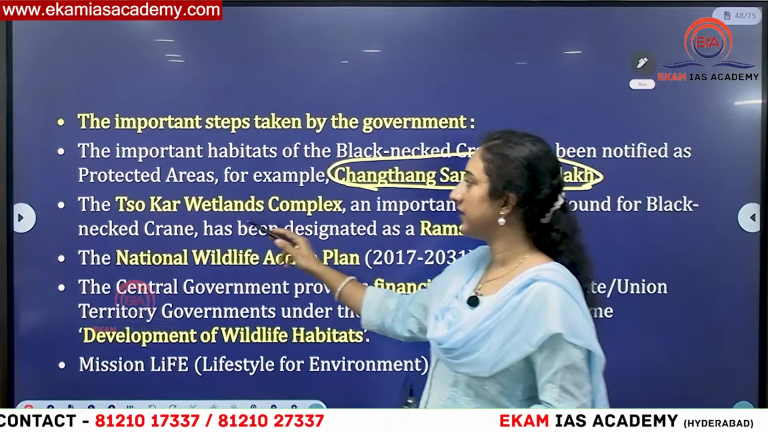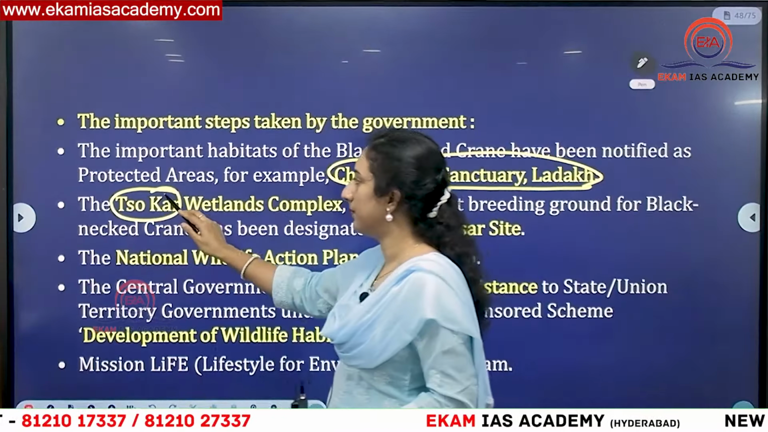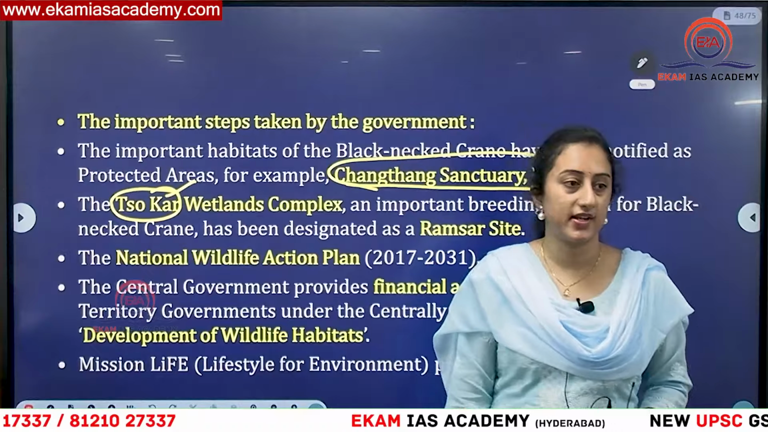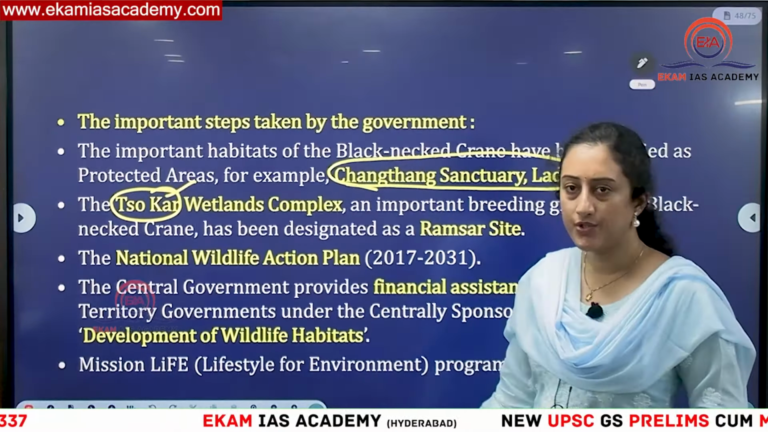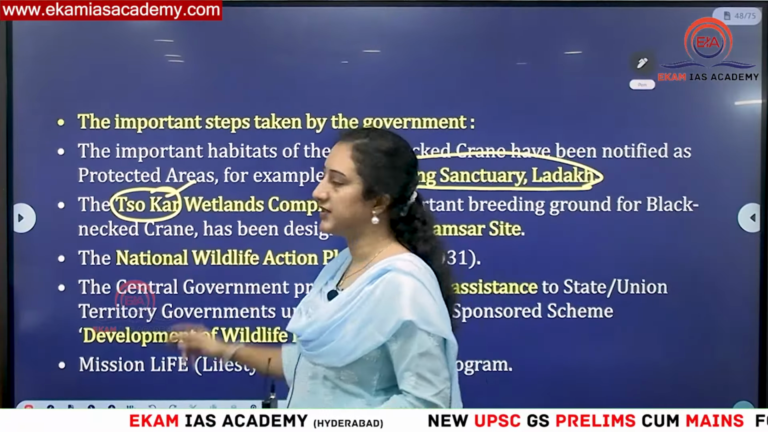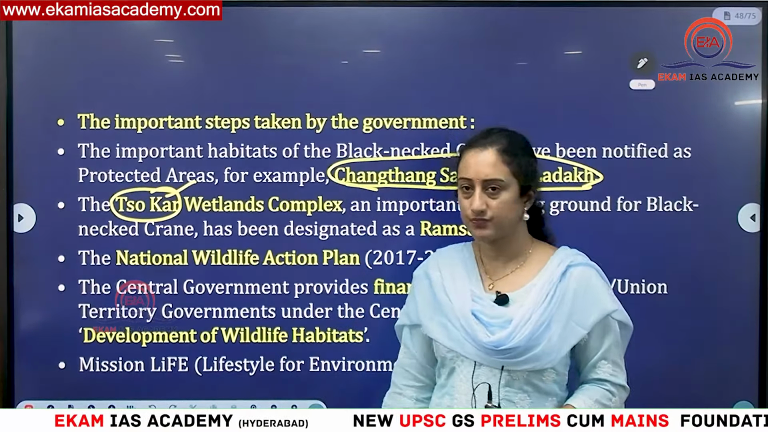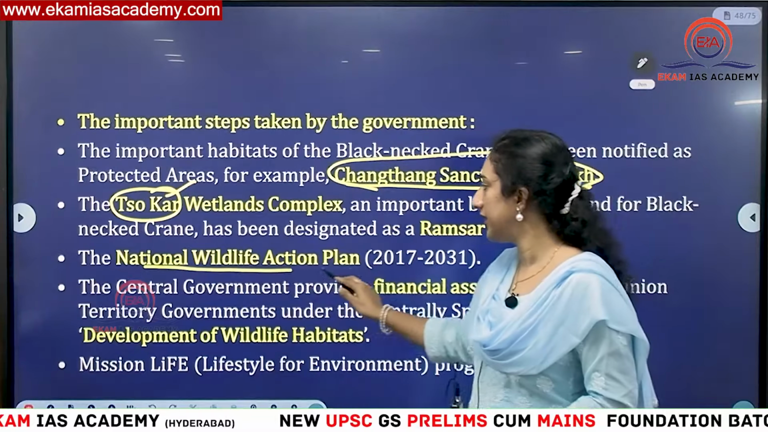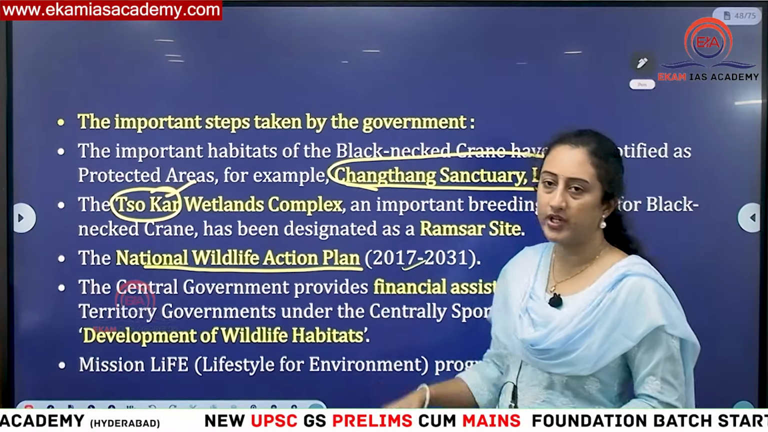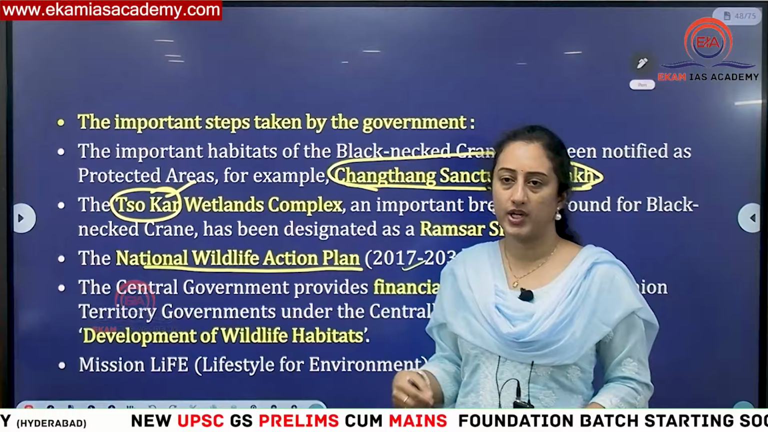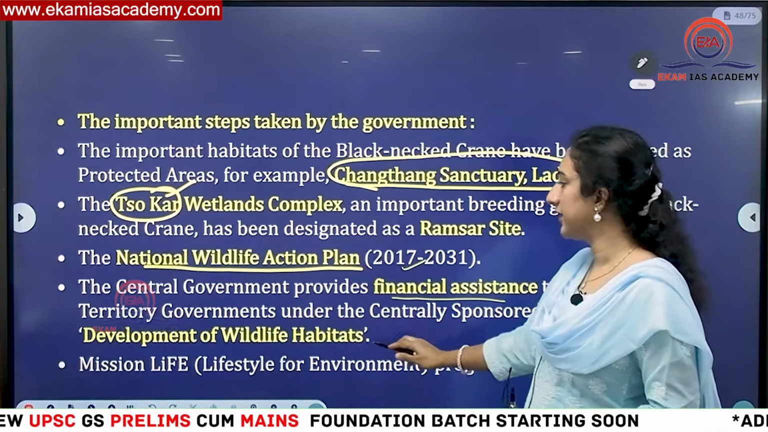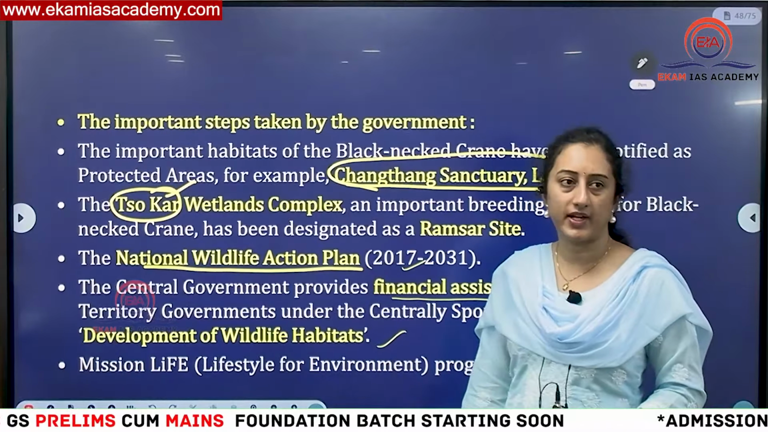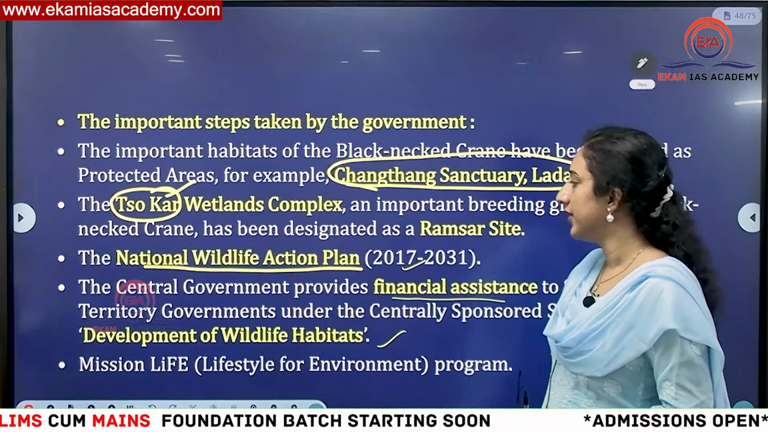And the second thing is the Sokar wetland complex. This was recently designated as a Ramsar site in 2020, and it is also a place where you can see the black-necked crane population. Next, in the National Wildlife Action Plan 2017 to 2031, this was also included for conservation. And there is also a program providing financial assistance for conserving wildlife habitats. Under this also, this is included.